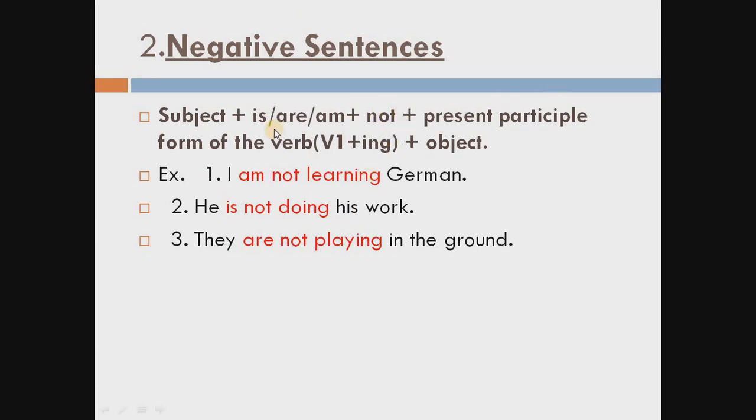Next, second, how to form negative sentences in the present continuous tense. Again there is a formula. See students, in simple present tense, we use not for the negative. Always remember, for making negative sentences, we always use not. So this is the formula or formation of negative sentences, but in the present continuous tense.